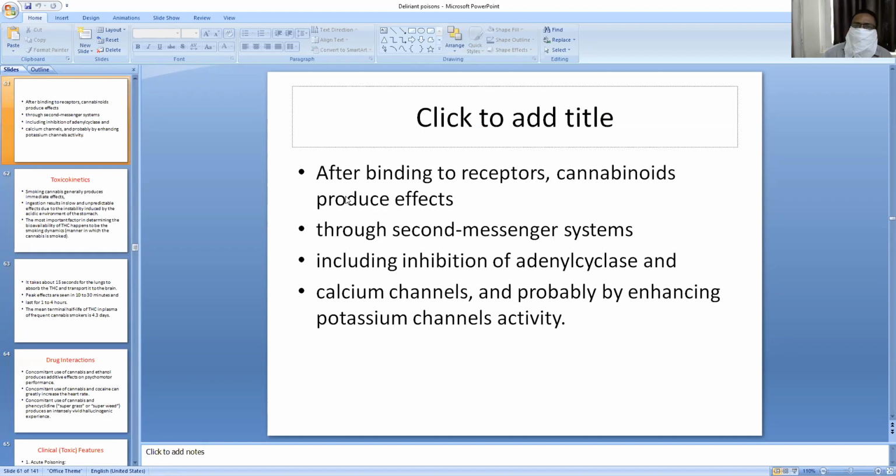After binding these receptors, cannabinoids produce the following effects through the second messenger system, including inhibition of adenyl cyclase and calcium channels, probably by enhancing potassium channel activity.